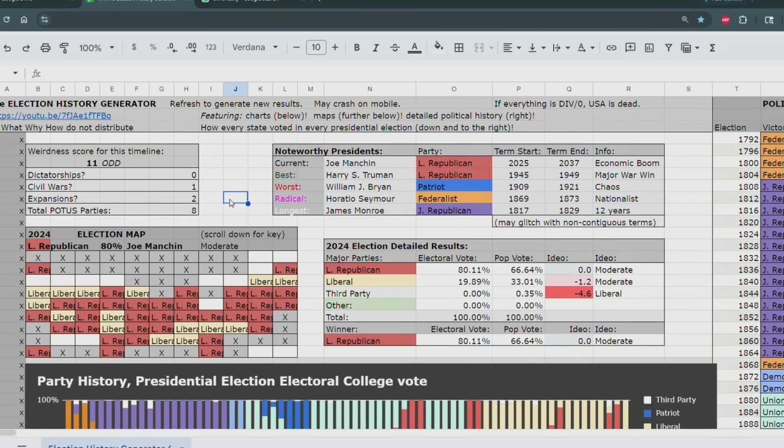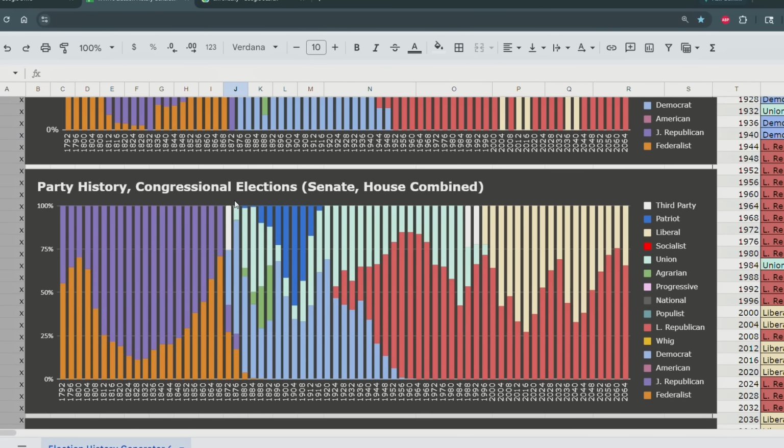This is an odd timeline. Doesn't seem very odd to me. Pretty usual.